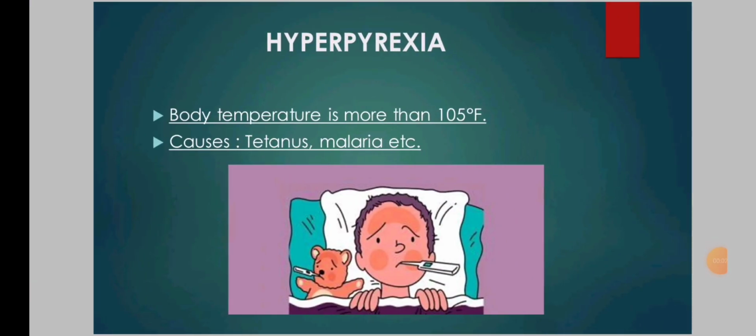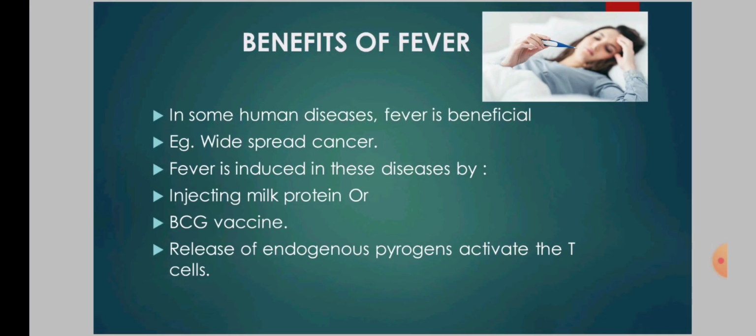Next, we have hyperpyrexia. Hyperpyrexia is said to occur when body temperature is more than 105 degrees Fahrenheit. Causes may be tetanus, malaria, septicemia, heat stroke, encephalitis, pontine hemorrhage, etc. Then, benefits of fever. In some human diseases, fever is beneficial.